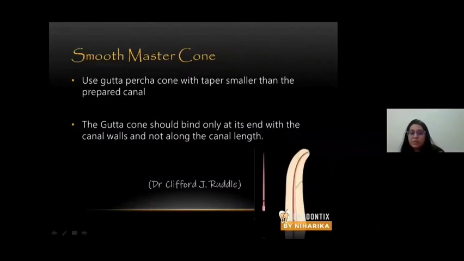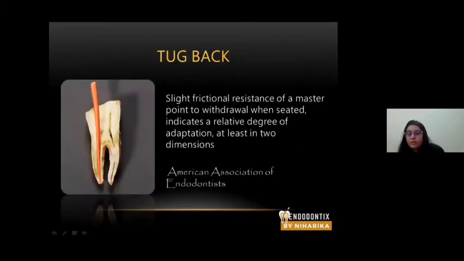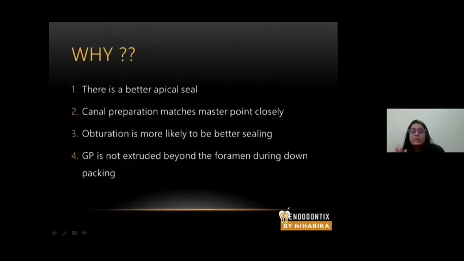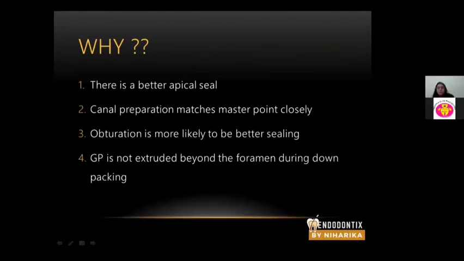You check with the master cone. You place a master cone inside the canal and you check the surface of the cone before obturation. Use a gutta-percha cone with a taper smaller than the prepared canal. The gutta-percha cone should bind only at its end with the canal walls and not along the length of the canal. You always check for tug back. Tug back in simple words means frictional resistance to displacement. And why do you check? It gives knowledge of a better apical seal. Canal preparation matches the master point closely. Obturation is more likely to be better sealing and GP is not extruded beyond the foramen during downpacking.